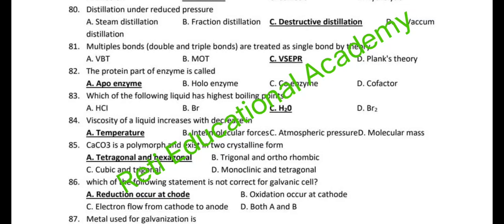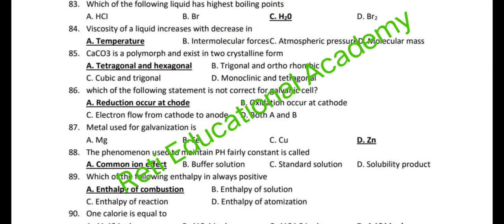Question number 83. Which of the following liquid has the highest boiling point? Water, H2O. Question number 84. Viscosity of a liquid increases with decrease in temperature. Question number 85. CaCO3 is a polymorph and exists in two crystalline forms: tetragonal and hexagonal. Question number 86. Which of the following statements is not correct for galvanic cell? Reduction occurs at cathode.